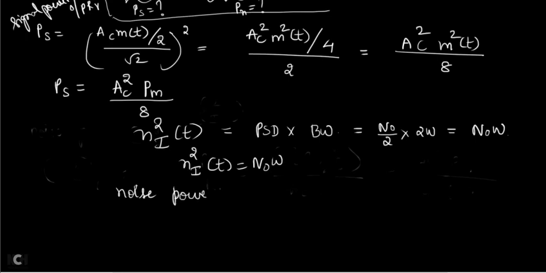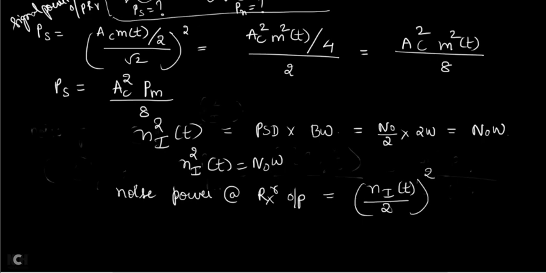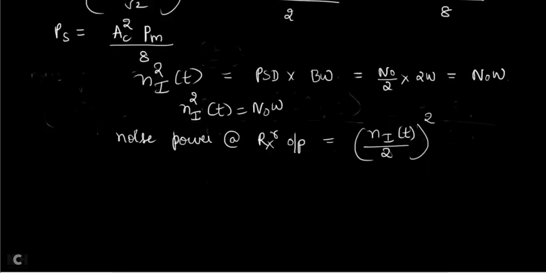noise power at receiver output is given by Ni of T divided by 2 whole square. Fine. So now that gives you Ni square of T divided by 4, and that is going to be equal to N naught omega divided by 4.